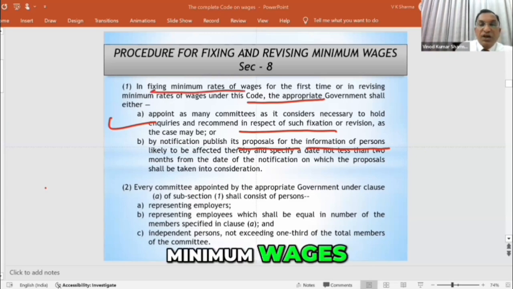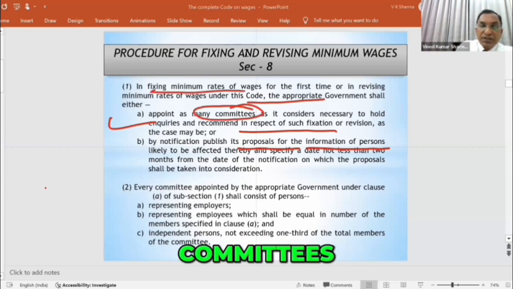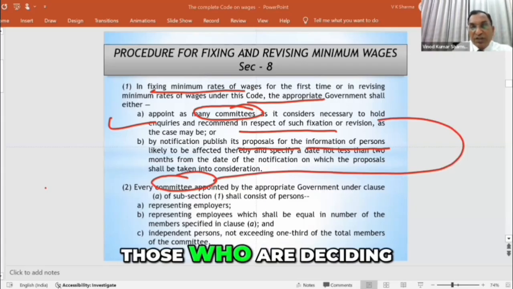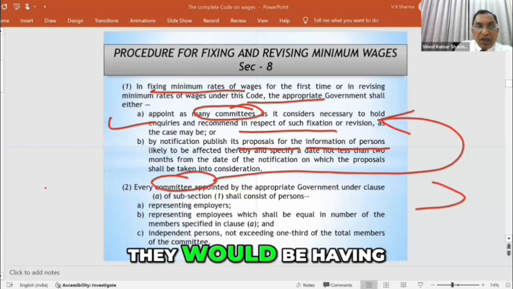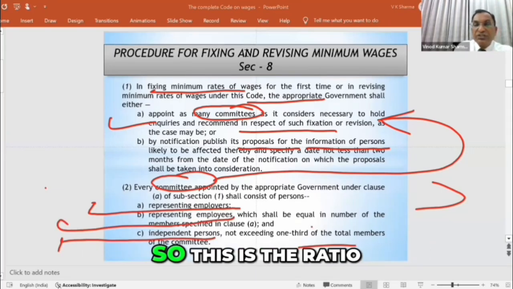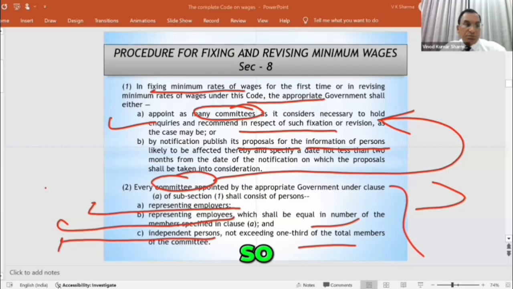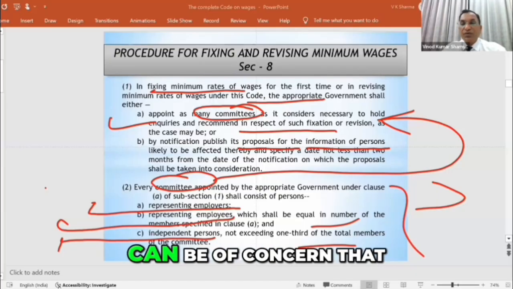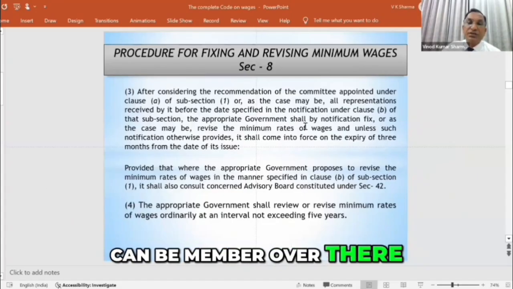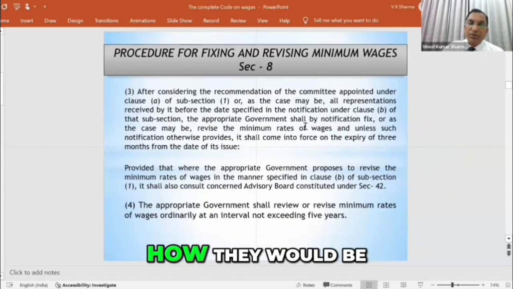So minimum wages are decided by committees and subcommittees, and those who are deciding minimum wages would have employers' representatives, employees' representatives, and independent persons. So this is the ratio. It may be of concern that tomorrow any one of you or me can be a member there.